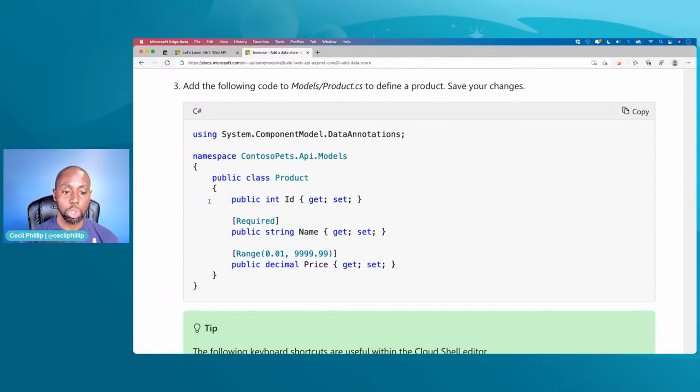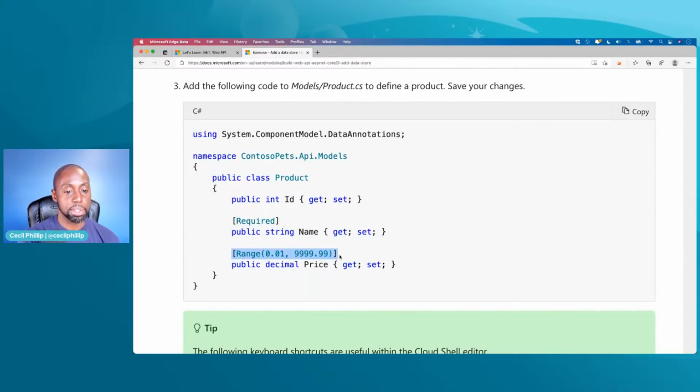Now, another thing I want you to notice about this product is not only does it have a shape, but it's also using these attributes. And if you're unfamiliar with attributes in C#, it's almost like adding metadata, right? How can I add additional information about the things that are inside of my code? And this attribute is saying this particular property that's here is required. So it's needed, like we need to have it as we're doing stuff.